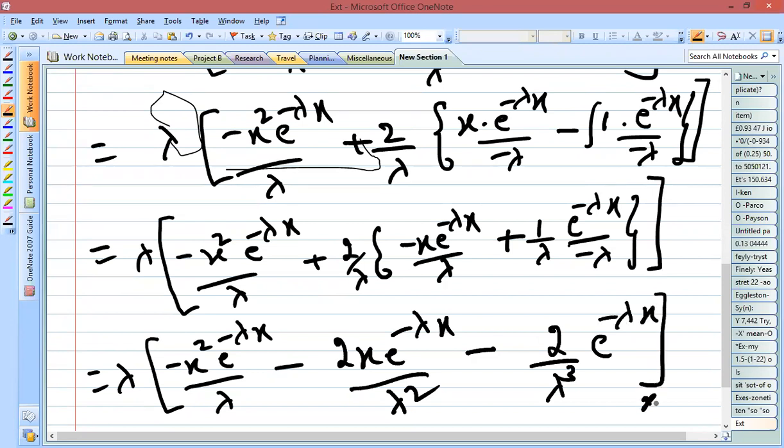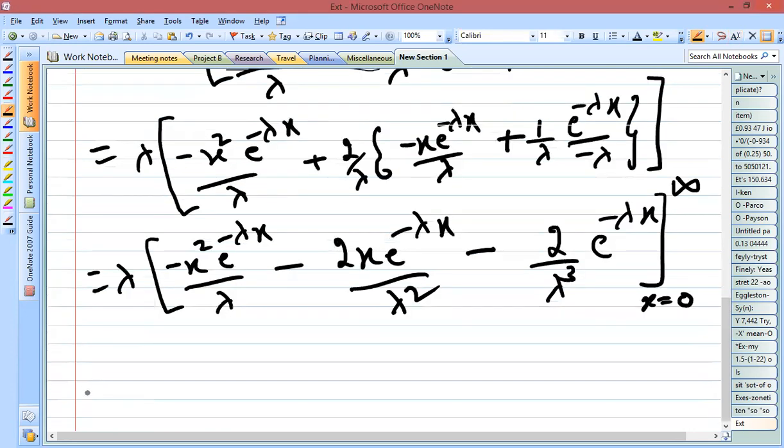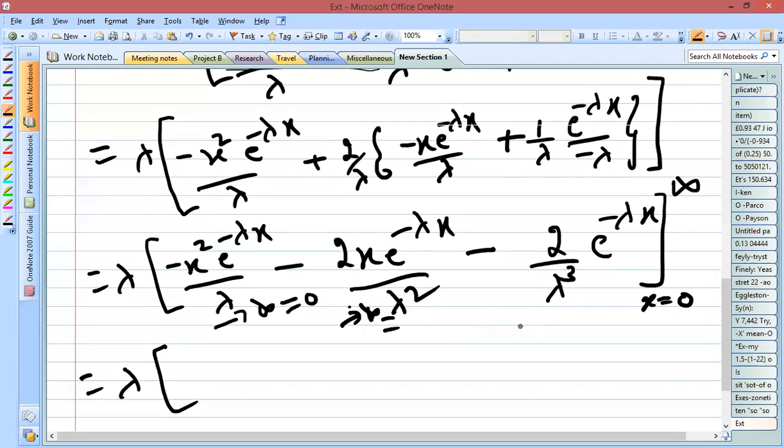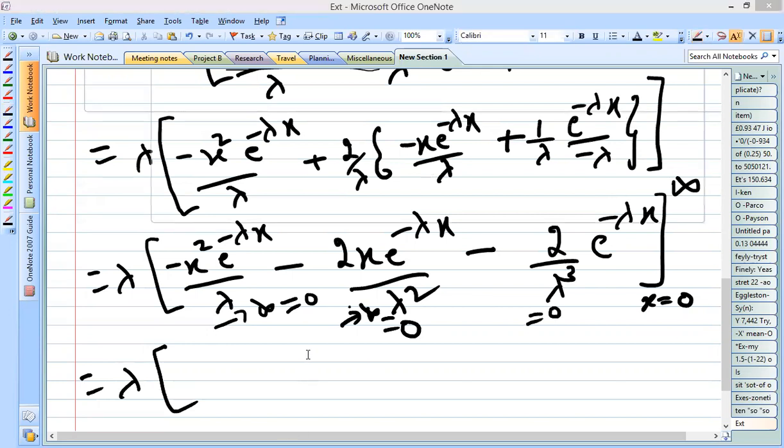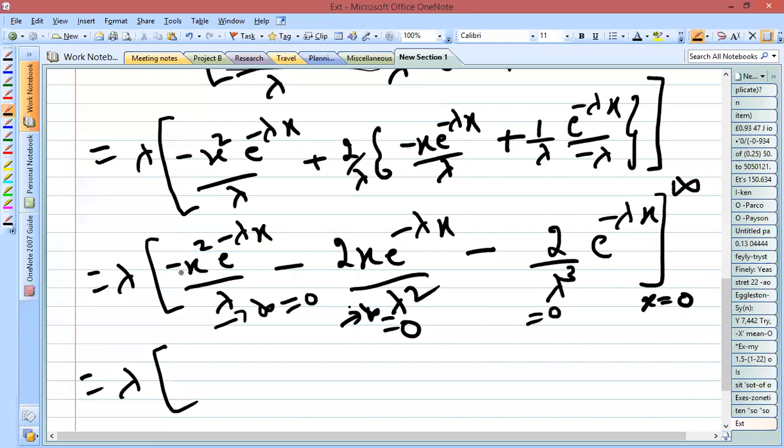So now for this, you have to substitute the limits x is equal to 0 to infinity. Now after the substitution, what you get? So here you can see that this term will be 0 for plus infinity, this term will also be 0 for infinity, so it will give the value 0, this will also be 0 for infinity value. Next, when you substitute the lower limit x is equal to 0, the first term will be 0 since we have x here, here also it will be 0, only you will be left with the third term.